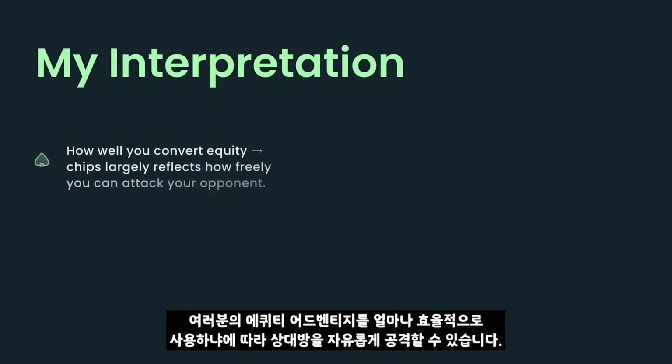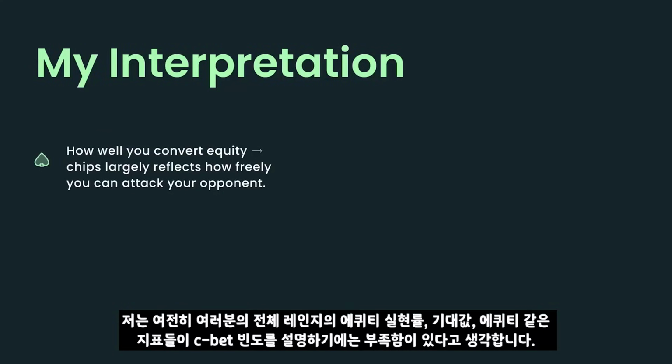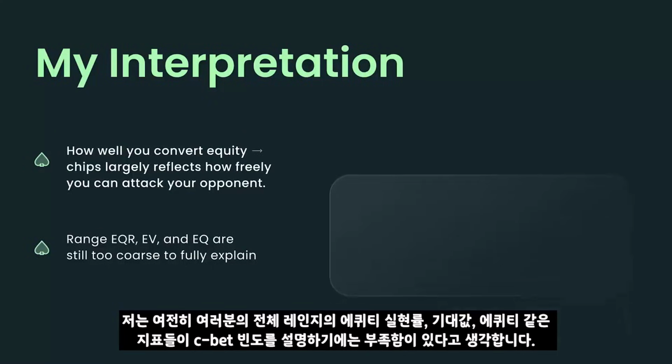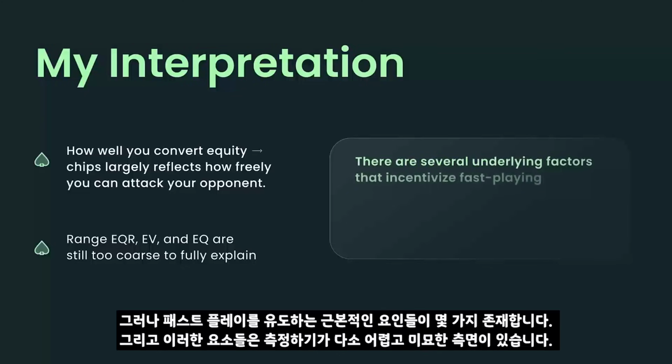How well you can convert your raw equity advantage into chips largely reflects how freely you can attack your opponent. I still think that metrics such as your entire range's equity realization, expected value, or equity are far too coarse to fully explain c-betting frequency. However, there are several underlying factors that do incentivize fast playing, and these are things that are harder to measure, more nuanced and a little more fine-grained.